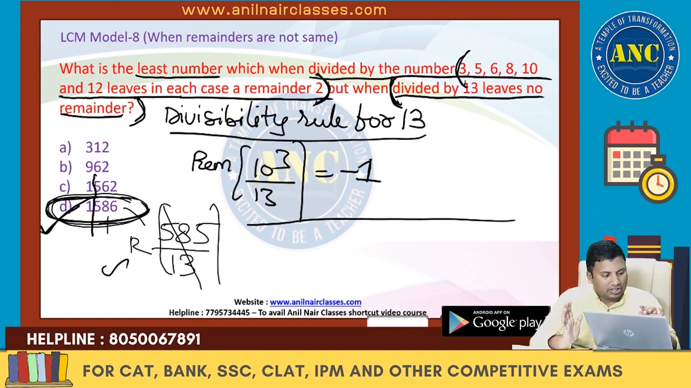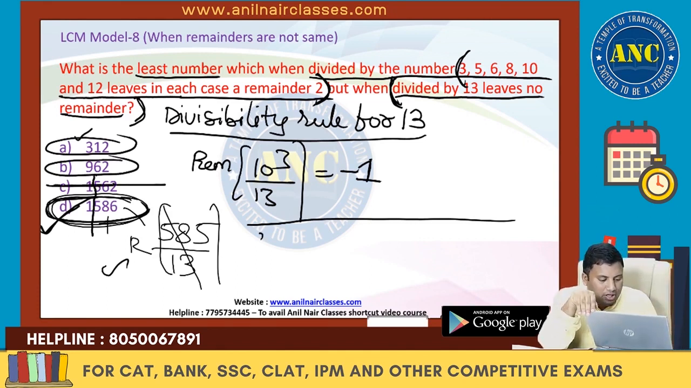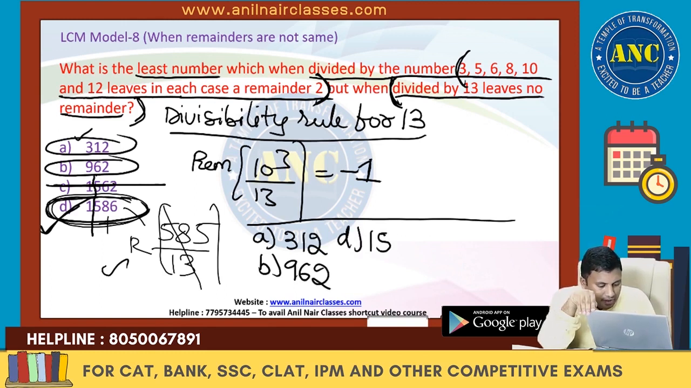If there is any other number which will be divisible by 13: 13 2s are 26, 52. It is divisible by 13. 13 7s are 91. 13 4s are 52. 1562 is not divisible. So we are stuck with 3 options here. I only did option 2, I think. D is 1586. All the 3 are divisible by 13.